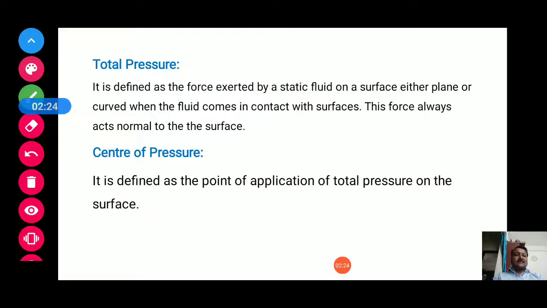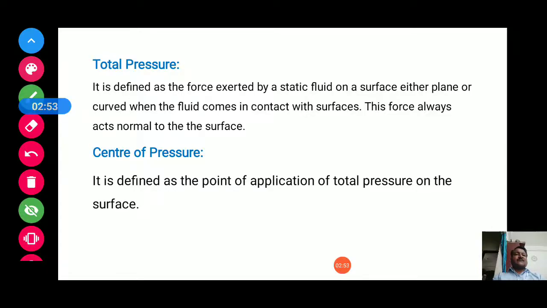Now, the next definition is total pressure. For the exam, there are only the definitions of different quantities. So, total pressure is defined as the force exerted by a static fluid on the surface, either plane or curved, when the fluid comes in contact with the surfaces.